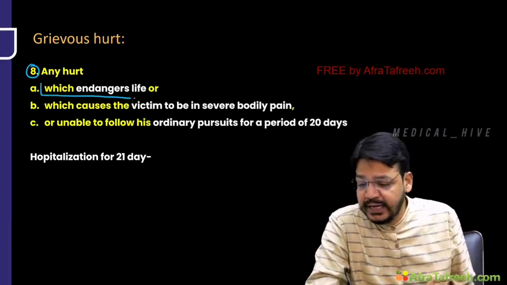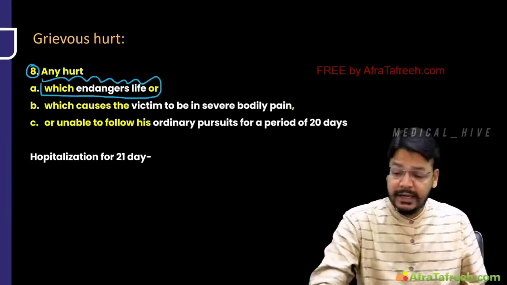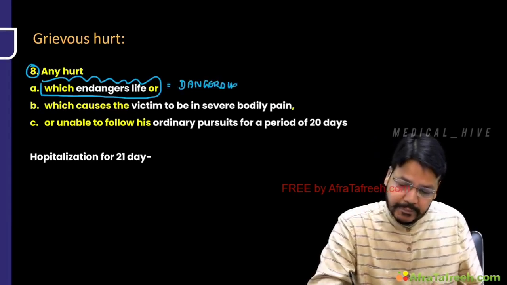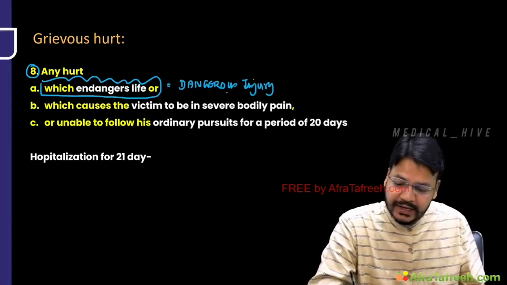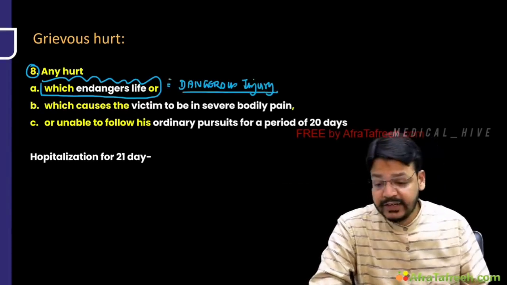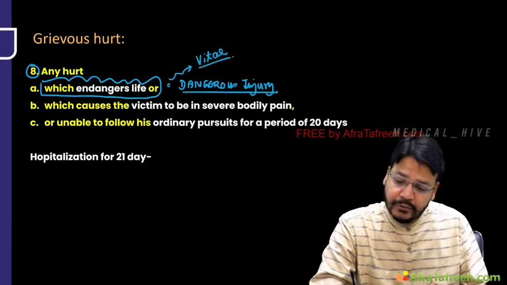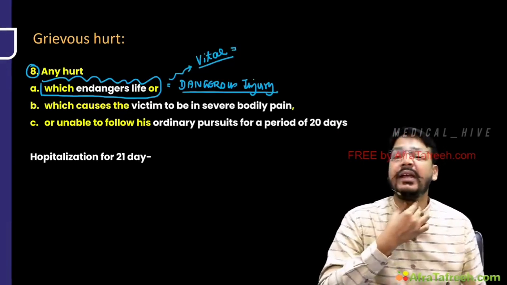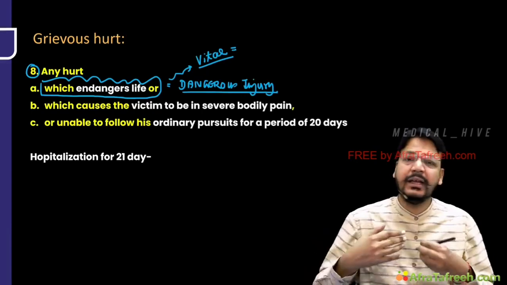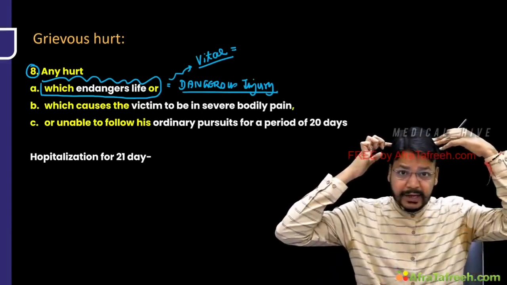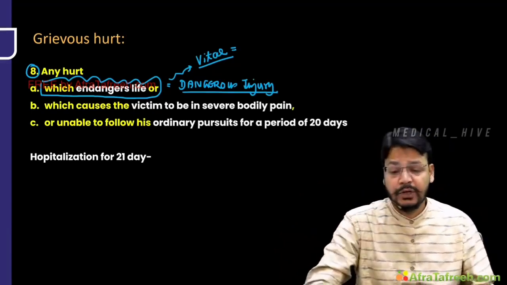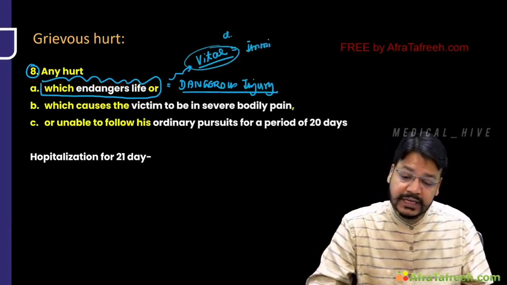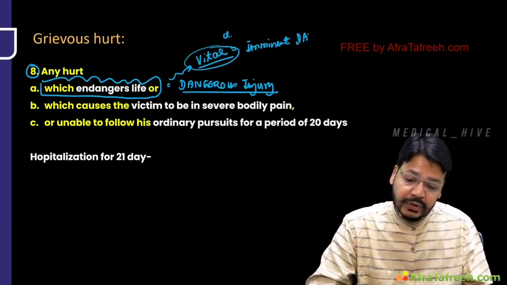Any hurt which endangers the life, any hurt in which your life is in danger, my dear friend, is known as dangerous injury. Why is it known as dangerous? Because it affects vital parts of the body, like the neck, the trachea, arteries, blood vessels. You can see a heavy stone on the head, stabbing, cutting, firearm. These are all injuries affecting a vital part of the body and causing imminent danger to life.